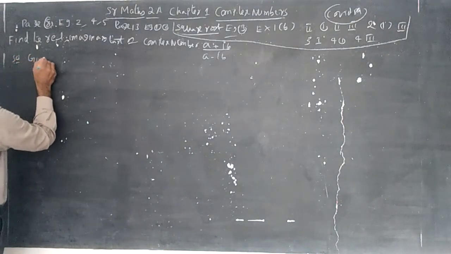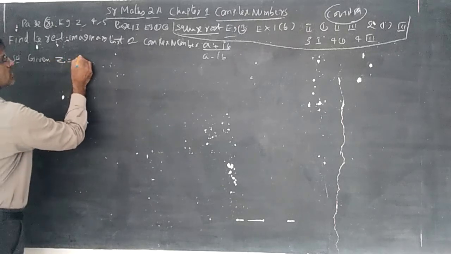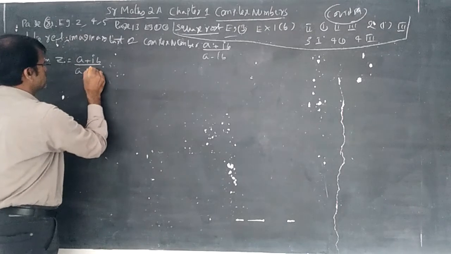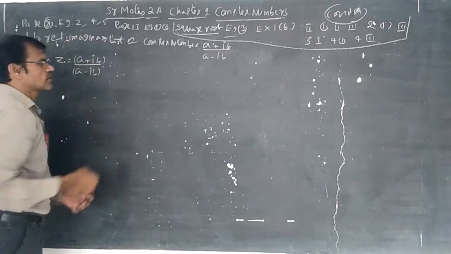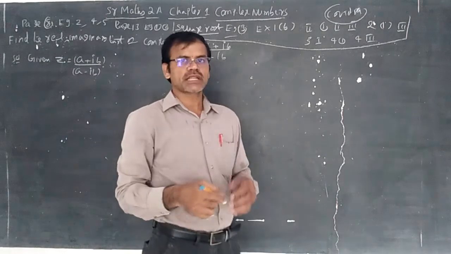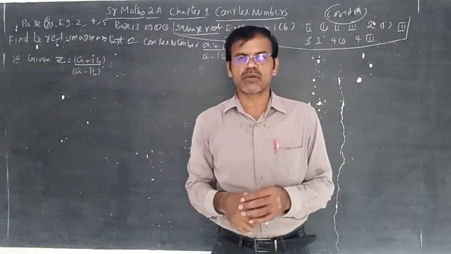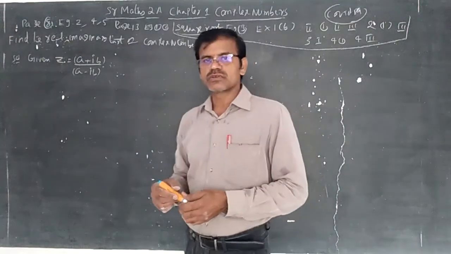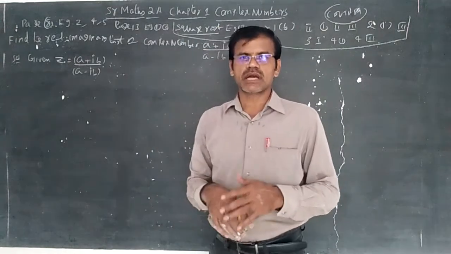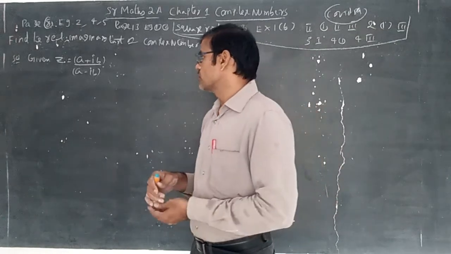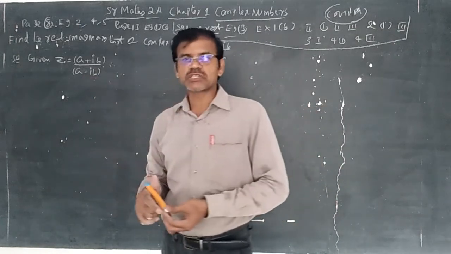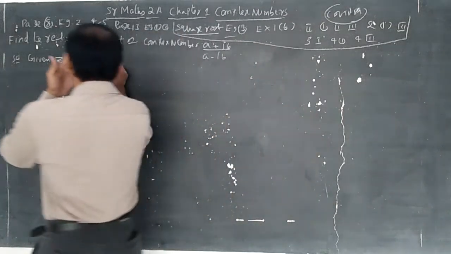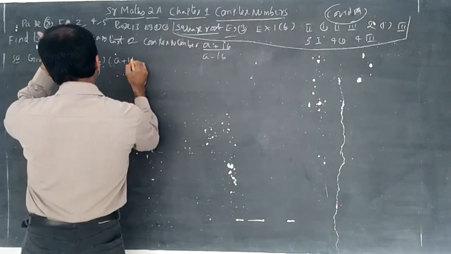Given the complex number z is equal to a plus ib by a minus ib. To get the real part or imaginary part, or to write the given complex number in the rational form p by q, where q is not equal to 0, the denominator should not be a complex number. So you can multiply with the conjugate complex number of the denominator. Of course, it is nothing but rationalization. So multiply here with the conjugate complex number.